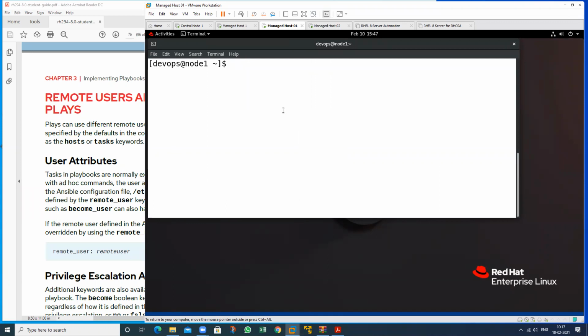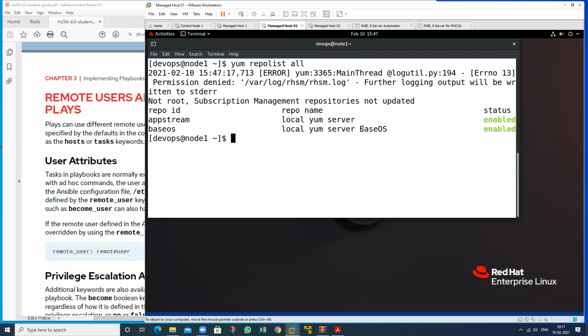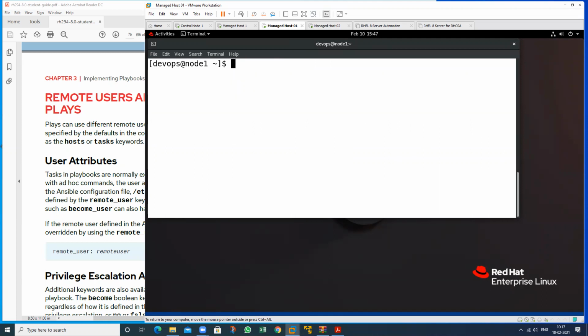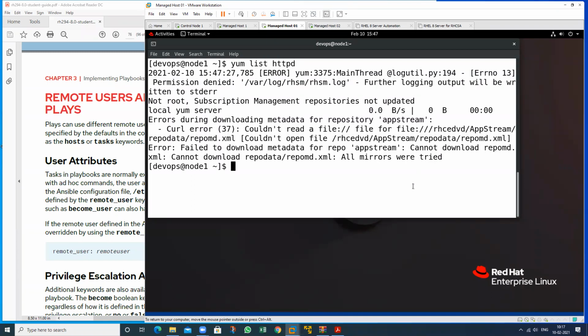And check yum repo list all. First, yes, my repository is working on this machine. Yum list httpd, I want to install httpd.